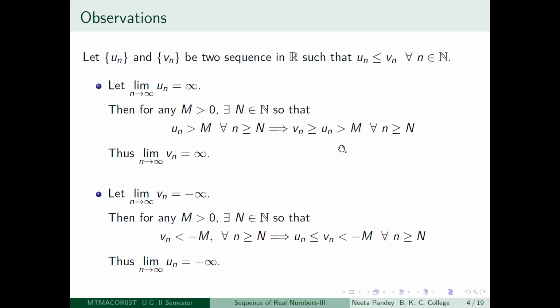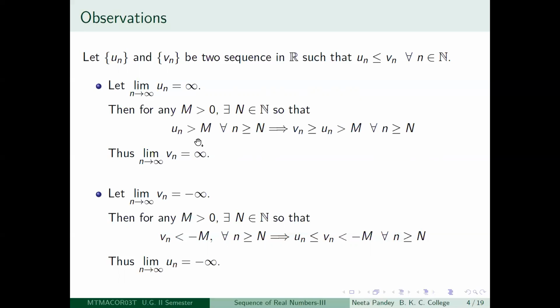So you can say this about the sequence vn: given any positive real number capital M, you are able to get a positive integer capital N, so that after the Nth term, Vn becomes greater than M. That means Vn is properly divergent to infinity, and we write that as limit n tending to infinity Vn equals infinity.